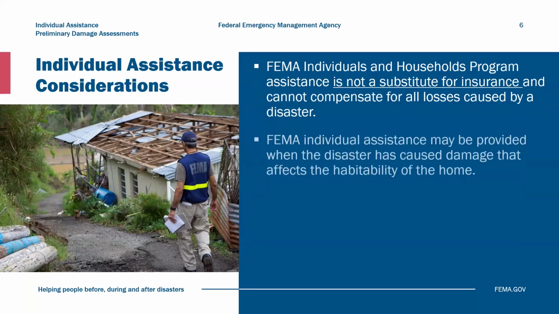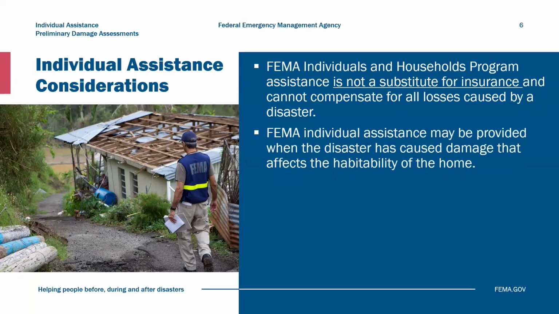Second, FEMA assistance may be provided when the disaster has caused damage that makes the home unsafe and not possible to stay in. The Individuals and Households Program Assistance is one of FEMA's most widely used forms of supplementary disaster assistance. It provides important support for things like repairing or replacing damaged or destroyed homes after a disaster.